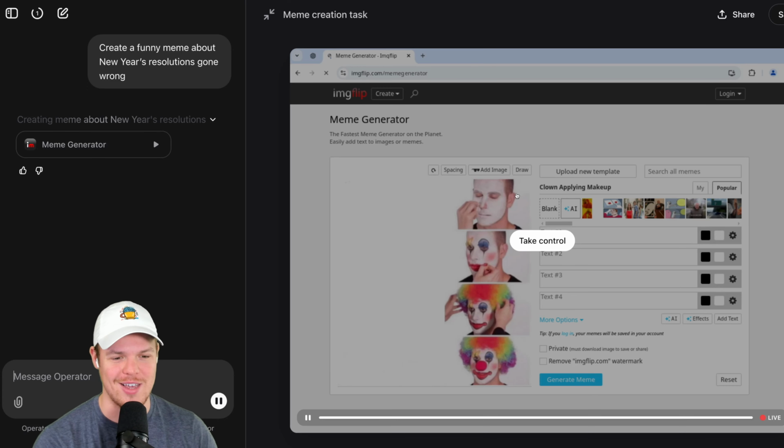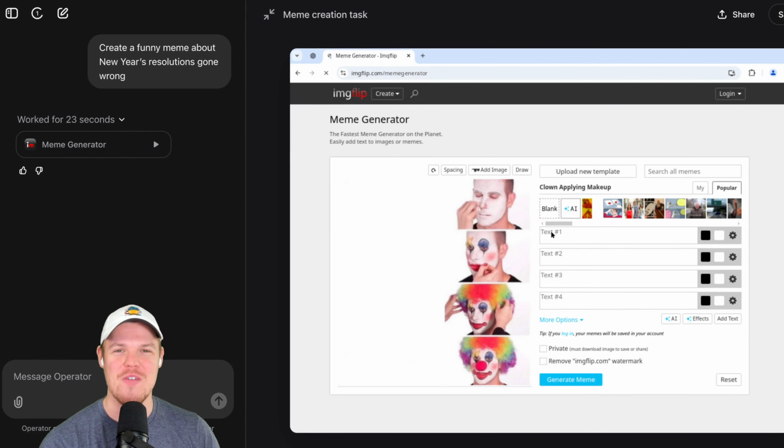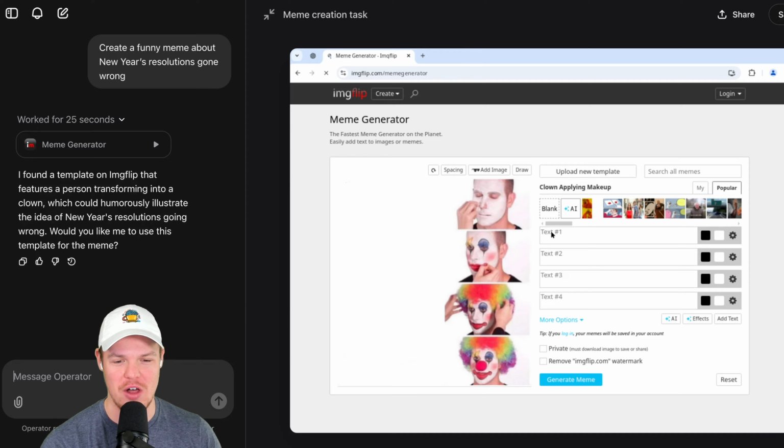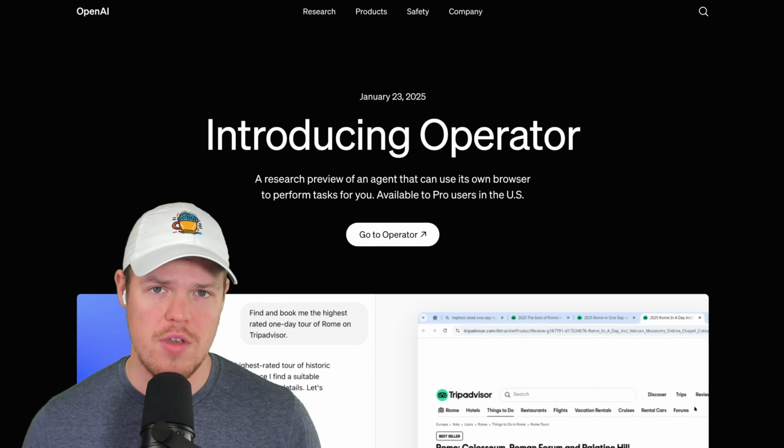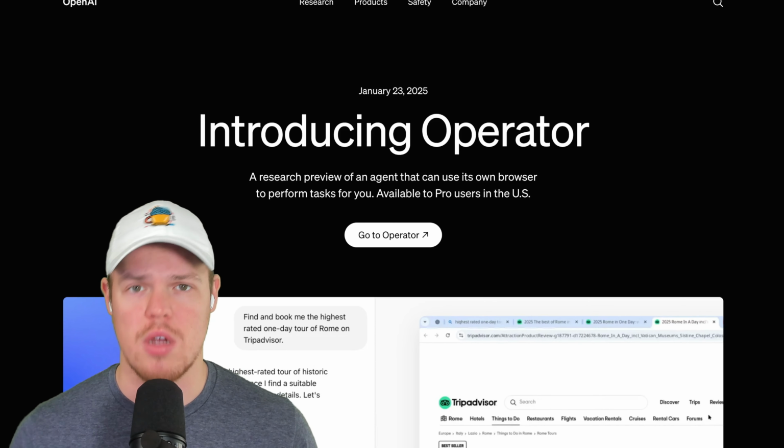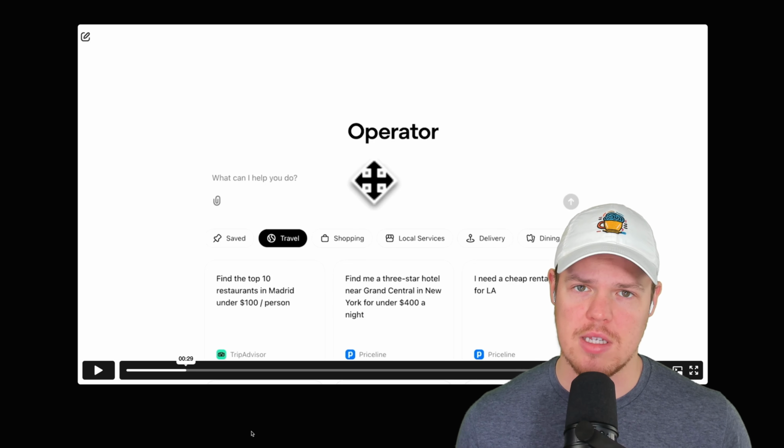This is actually hilarious. Okay, so it's creating a meme. We've reached peak artificial intelligence development. The AI is creating a meme. Does AI get humor? We now have the ability within ChatGPT to use operators. So let's go ahead and see if these things are any good.